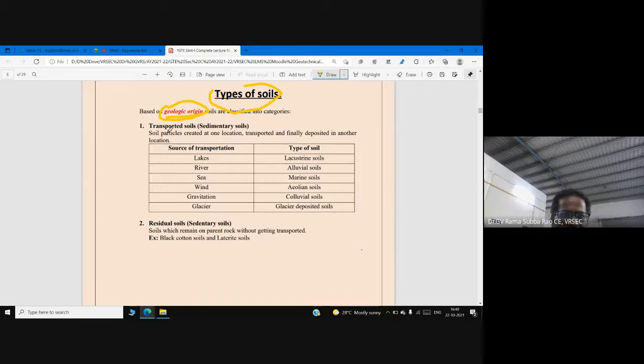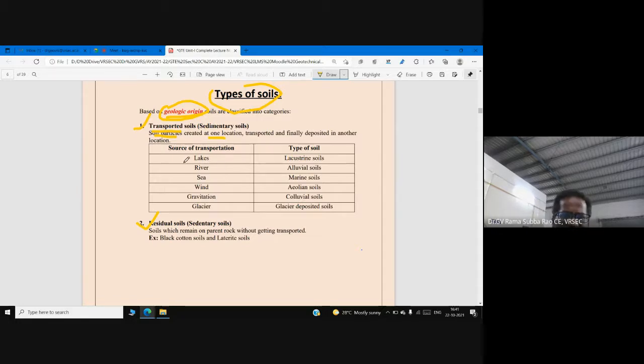So here you see we have two kinds of soils. One is transported soil, another one is residual soil. The name itself is saying transported soil. Transported soil means the soil particles are created at one place, transported, and finally deposited in another location. This is a very interesting thing. So how are soils formed due to transportation?